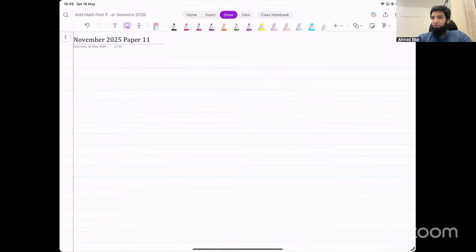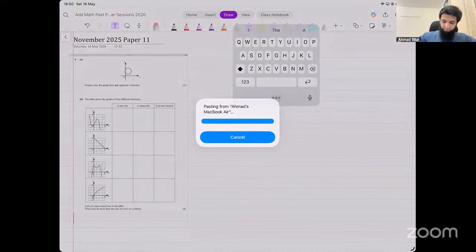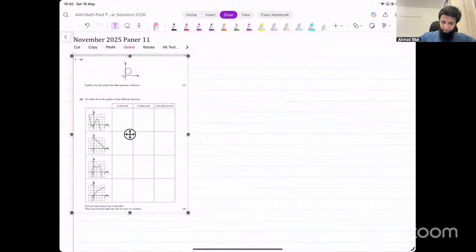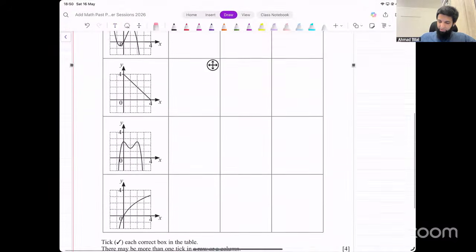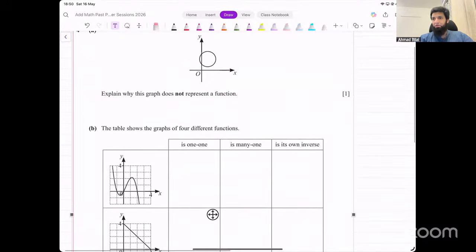Question number 4. Let's start with that. Question number 4 from this paper. Okay, that looks interesting. Copy that here. This is one question from this paper that you asked about. There's another part to this as well. Let me copy that as well.